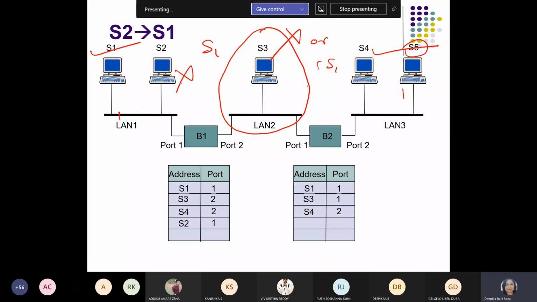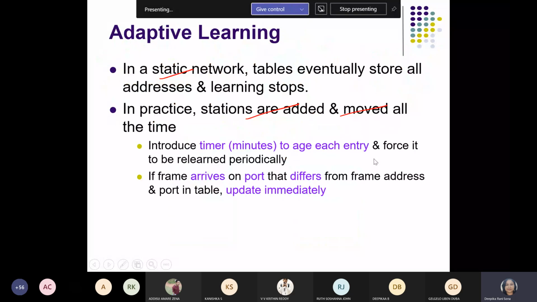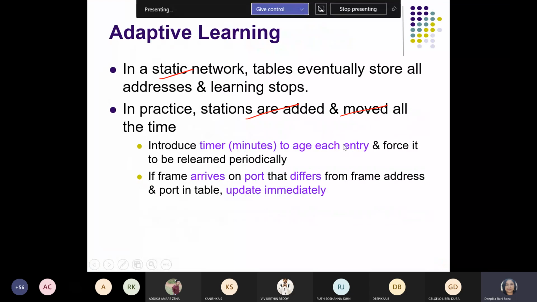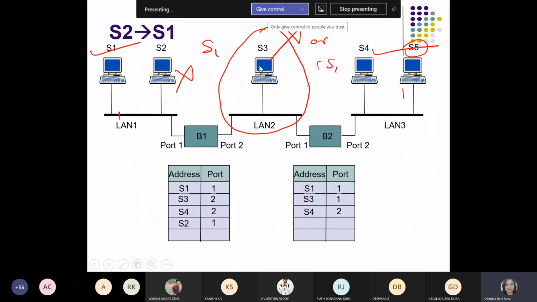This is called adaptive learning, and we have to focus upon that faulty part of the station, and we have to take time to repair that. For this case, after getting the confirmation that S3 got erroneous or faulty, we have to focus upon S3 to repair that. Until S3 is functioning again, it will hold the operation of other LANs also. Now, one more thing, you got this concept, right? So it may go for updating the operation until this S3 gets repaired.